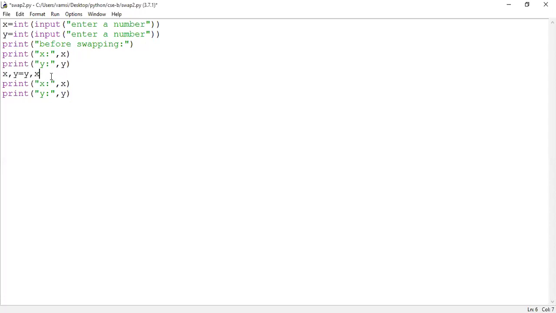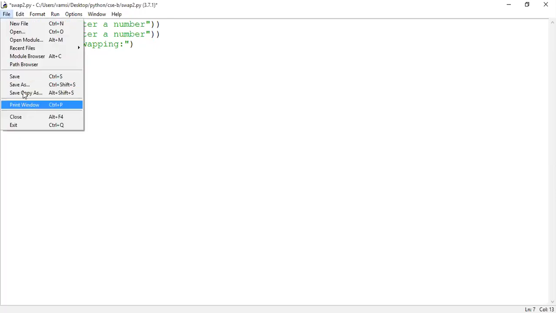So what happens with this statement, guys? It is an assignment statement or not? Yes, sir. It is a single statement, an assignment statement. But it is doing multiple assignments to multiple variables at a time. It is a single statement. So the first value, the value called y, is taken and assigned to the x variable. The value which is available in x is assigned to the y variable. Okay, so see the logic, guys.